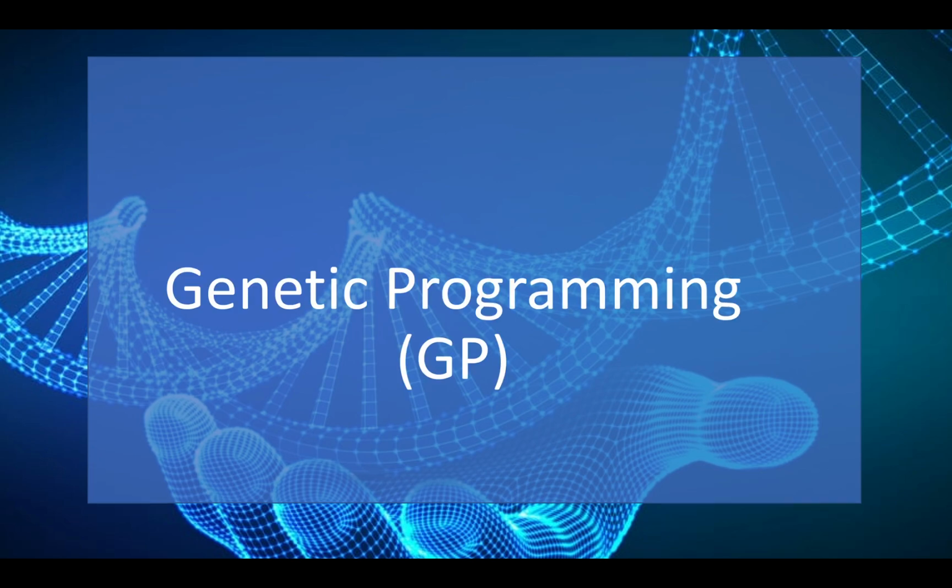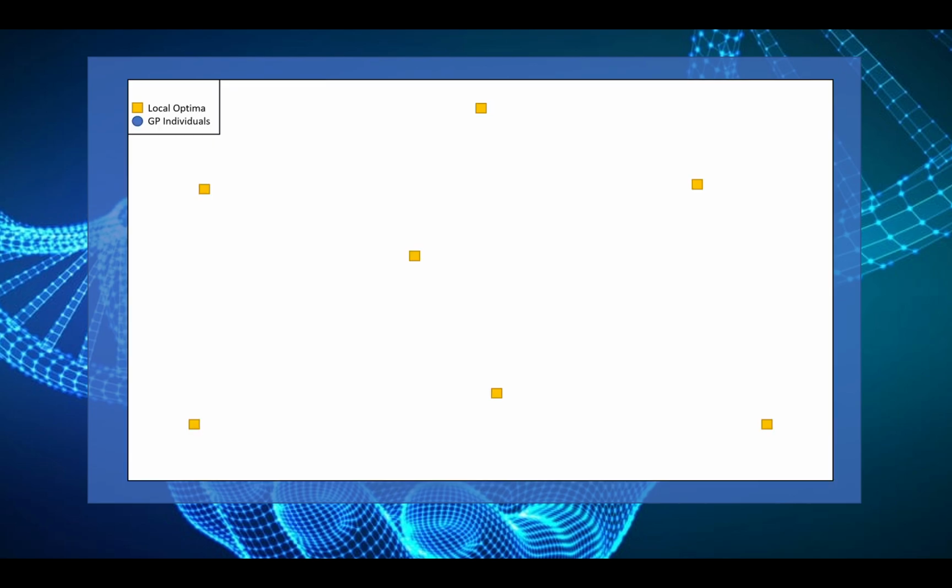As a start to previous research, we discuss genetic programming. GP is an evolutionary algorithm inspired by Darwin's theory of natural selection. Suppose we are trying to find a solution and there are multiple local optima in the search space. These local optima are solution representations that outperform any individuals in the surrounding search area. Individuals are typically represented as parse trees that can be executed to produce an output value. This output value is a measure of the individual's fitness, or how well it solves the problem.